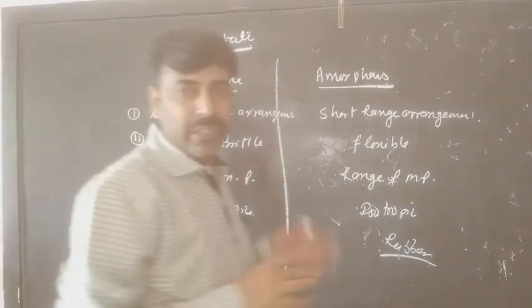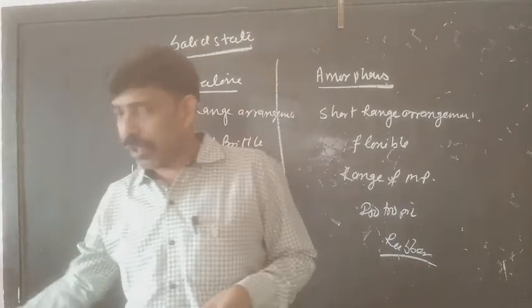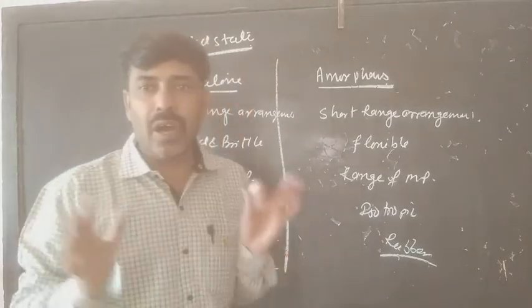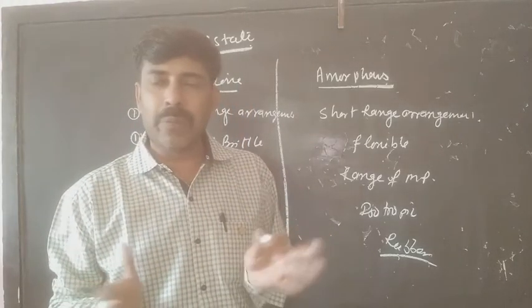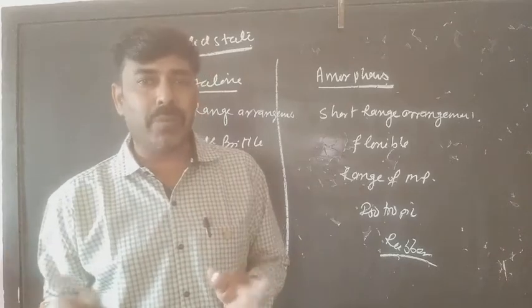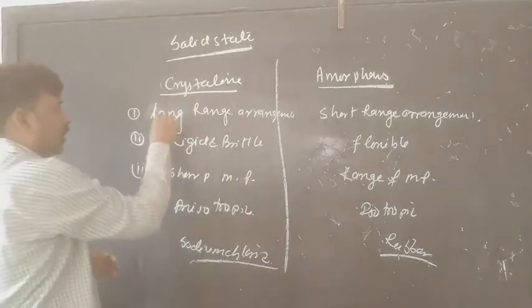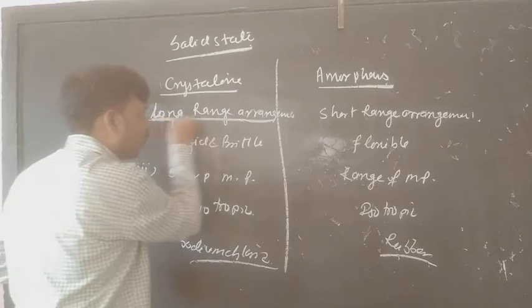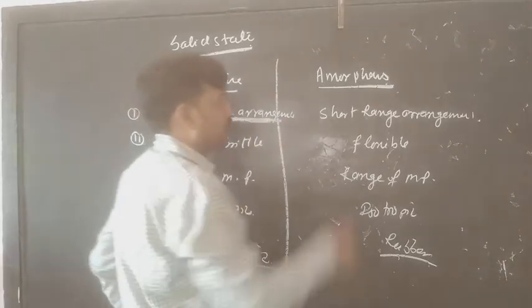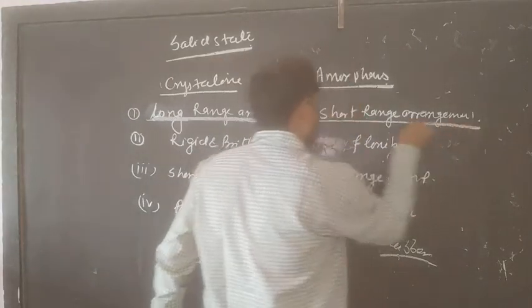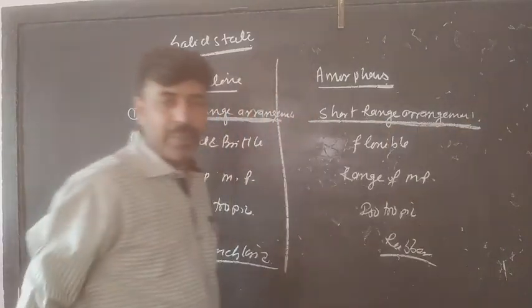When you look at the differences between crystalline and amorphous solids, the major difference is the arrangement of the molecules. Both systems have a different arrangement. The crystalline system has a long range arrangement, and the amorphous solid has just a short range arrangement. What does it mean?